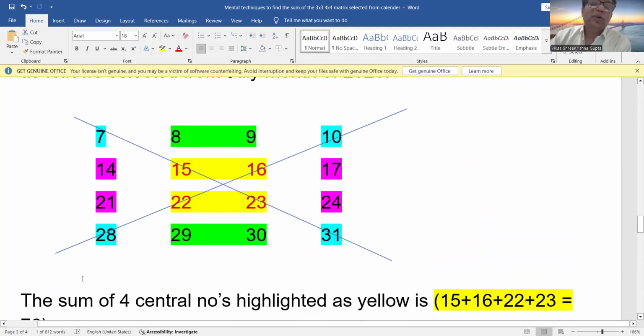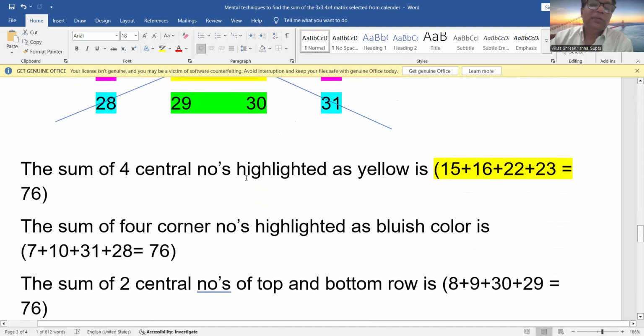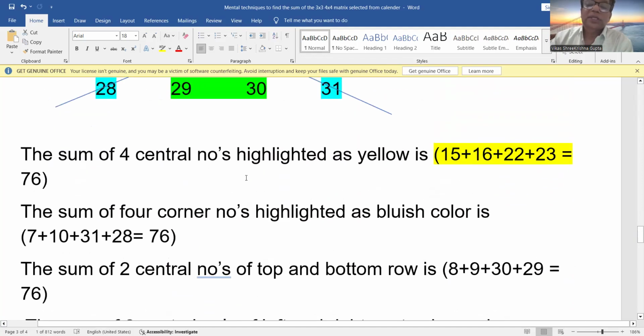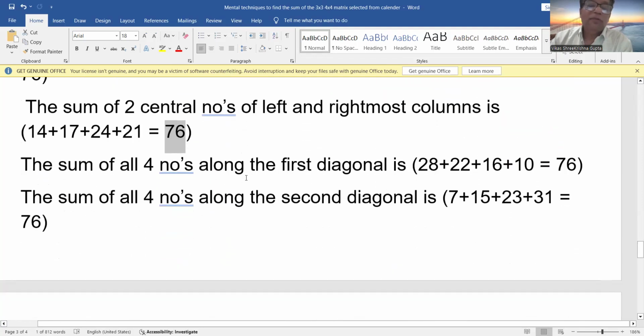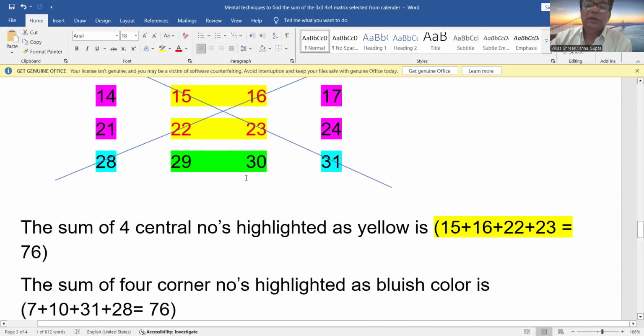And if someone asks you what is the sum of all these 16 numbers, you can take the sum of any numbers, like these green highlighted numbers, or this purple highlighted number, blue highlighted number, yellow highlighted number, because all the sums are equal, and just multiply it by 4. Suppose I take 15, 16, 22, 23. I know it is equal to 76. So the sum of all the 16 numbers will be 76 into 4. Like I'm showing you here.